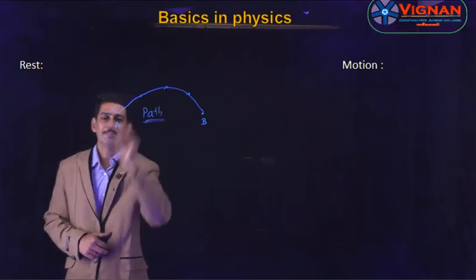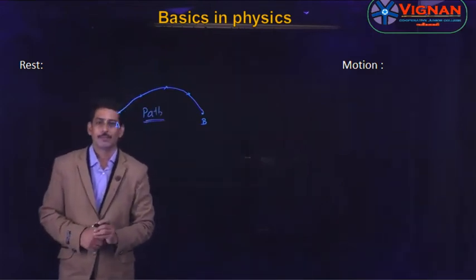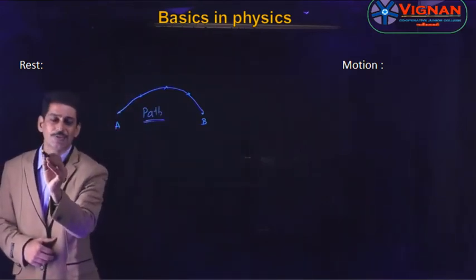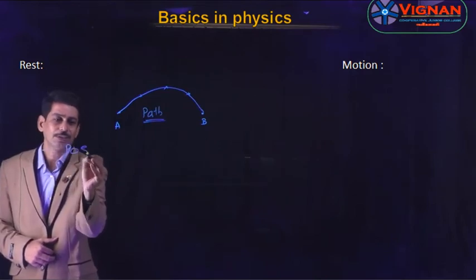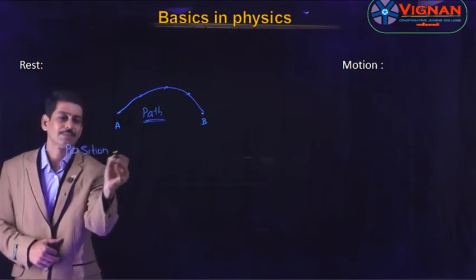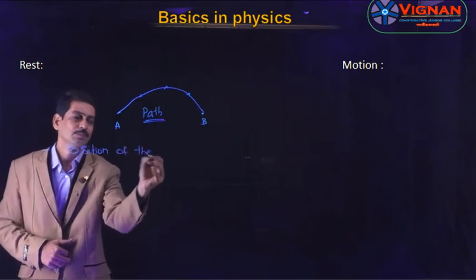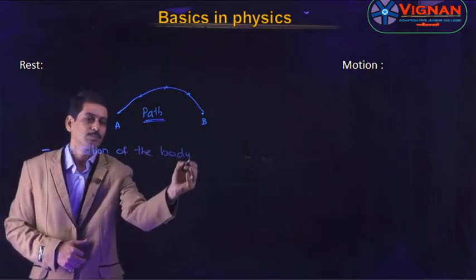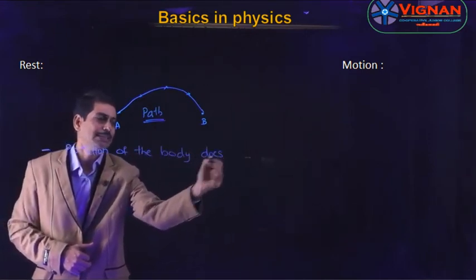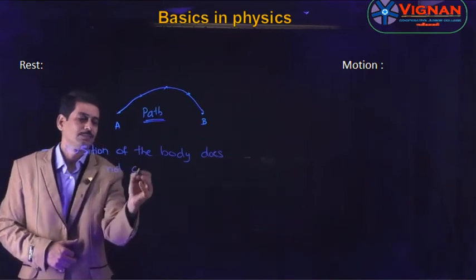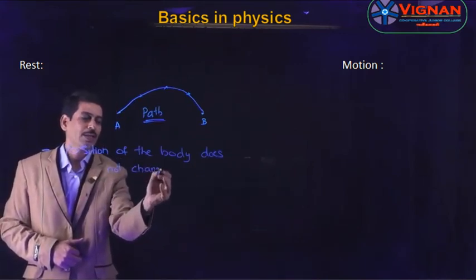Now let us see what is meant by rest. A body is said to be at rest if the position of the body does not change. How can we say it does not change?